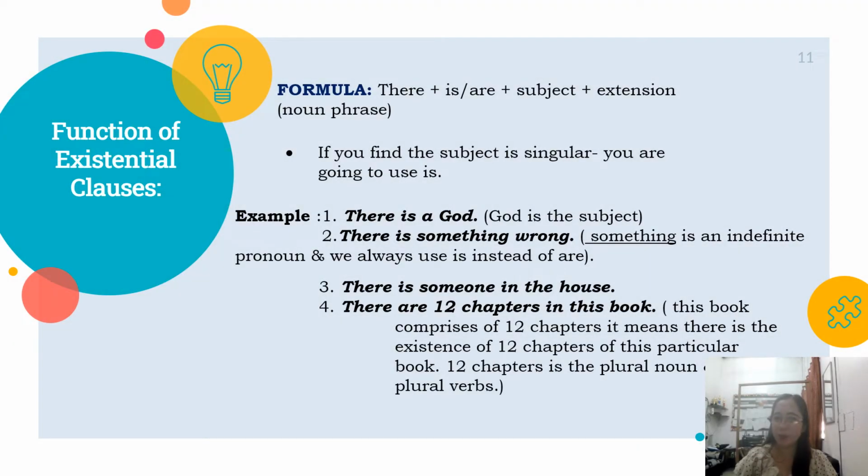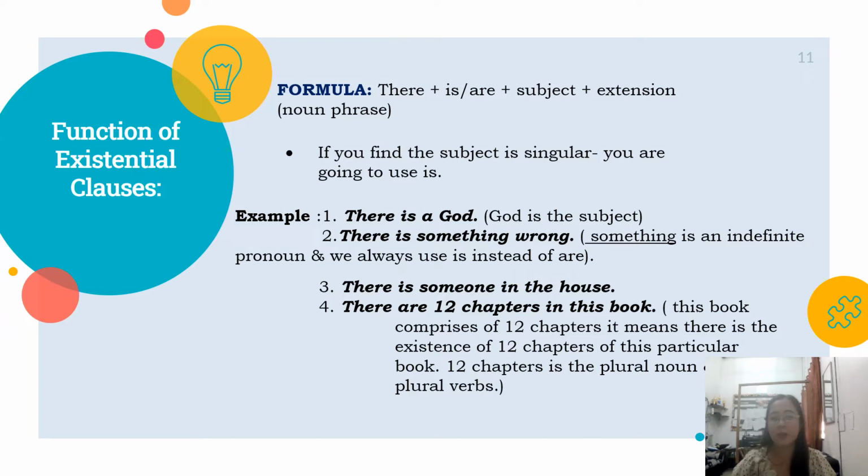Now here is the formula. So there plus is or are plus subject plus extension or the noun phrase. If you find the subject is singular, you are going to use is. If you find the subject is plural, you are going to use are. For example, there is a God. God is the subject. So that's why we use is. Number 2, there is something wrong. Something is an indefinite pronoun, and we always use is instead of are.